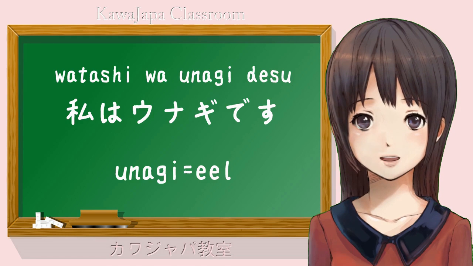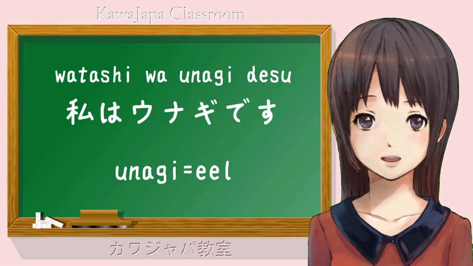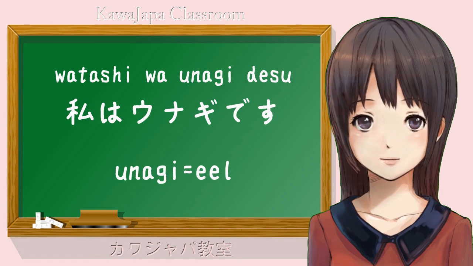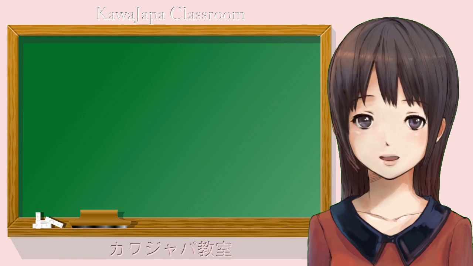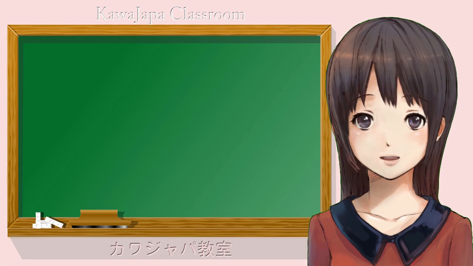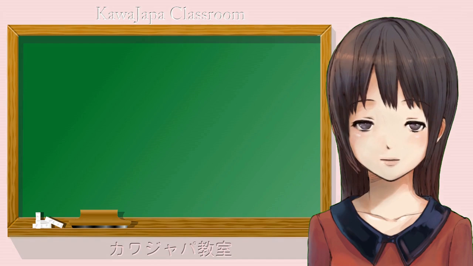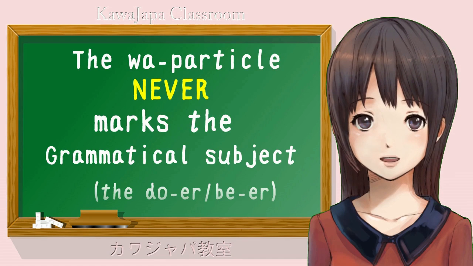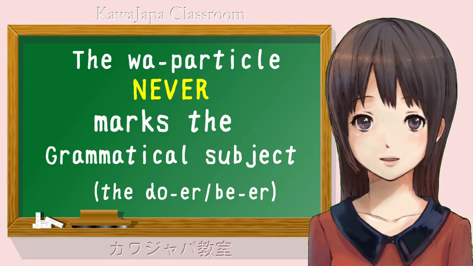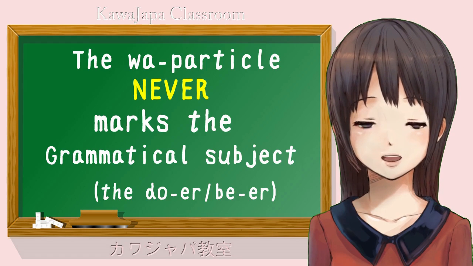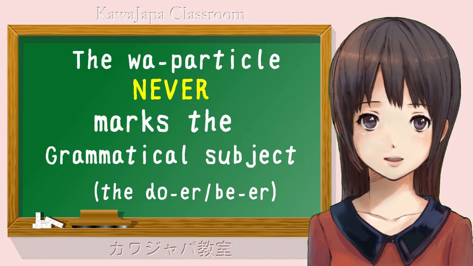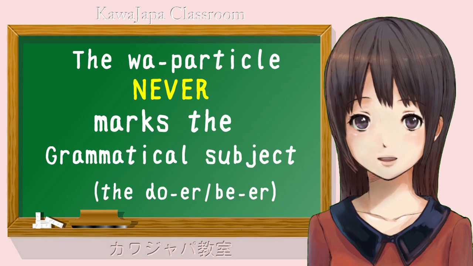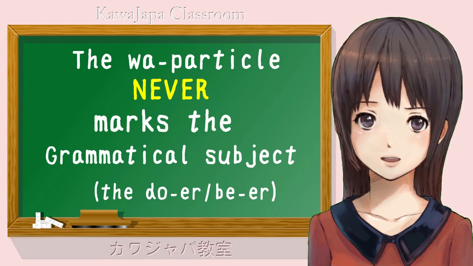The first thing we need to understand here is something that may come as a surprise to many people. I learned it first of all from J. Rubin Sensei in his book Making Sense of Japanese, What the Textbooks Don't Tell You. This fact is that the wa particle never marks the grammatical subject of a sentence. The grammatical subject, as I have explained before, means the thing that is doing or being something. So, if I say, "Watashi wa Nihonjin desu," I am being Japanese.